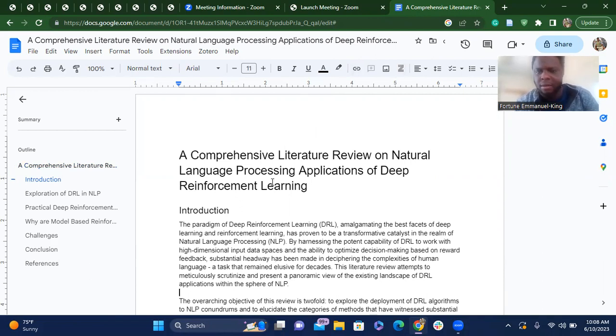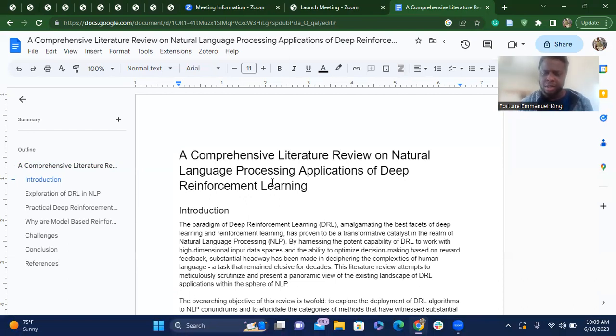The title of my project was a comprehensive literature review on natural language processing, applications of deep reinforcement learning. The idea is to review most of the literature, or some important literature, that has to do with how deep reinforcement learning has been applied in natural language processing.